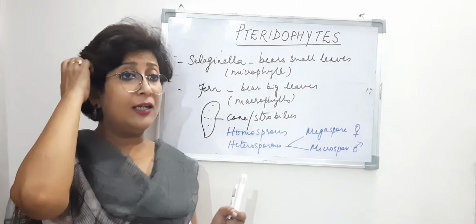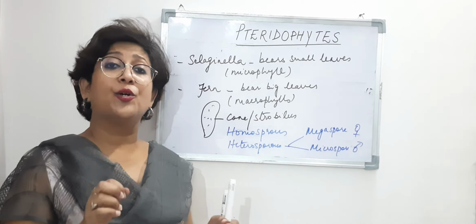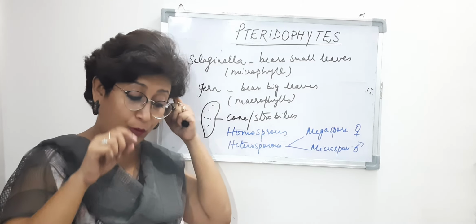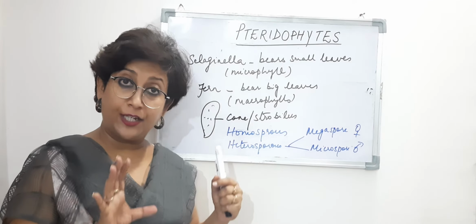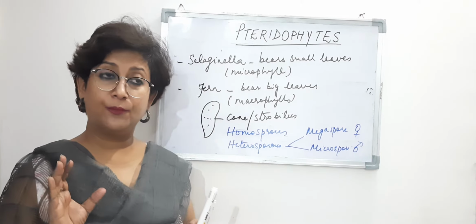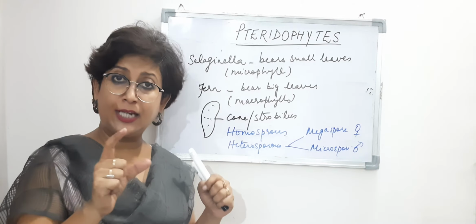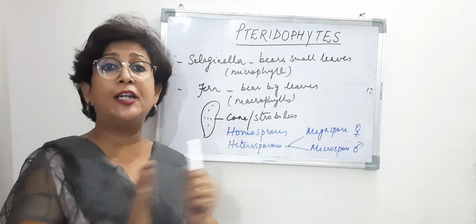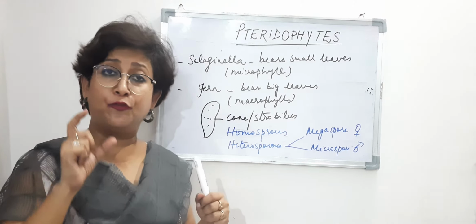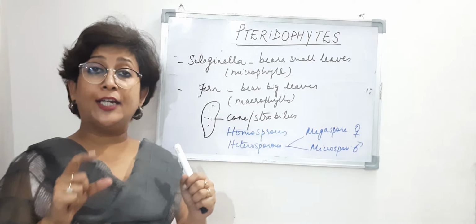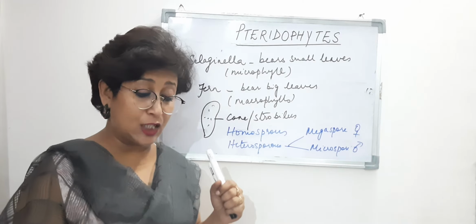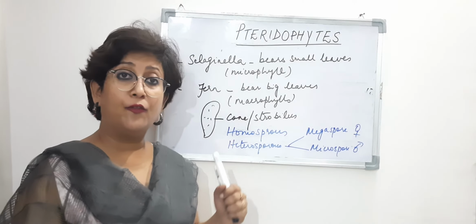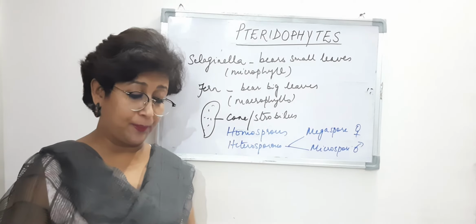The female gametophyte is retained in the sporophyte for a variable period of time, right? Remember, although we said that the gametophytes are free living, the female gametophyte may remain in the sporophyte for a variable period of time, right?